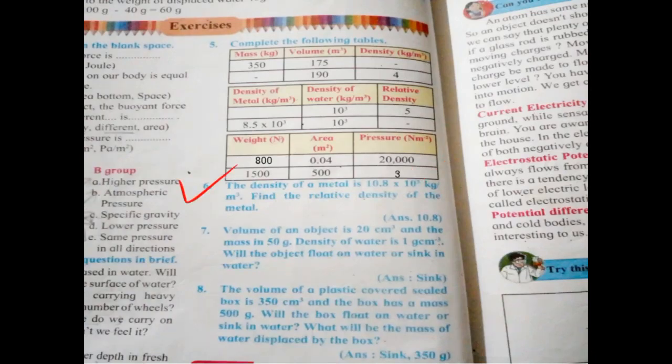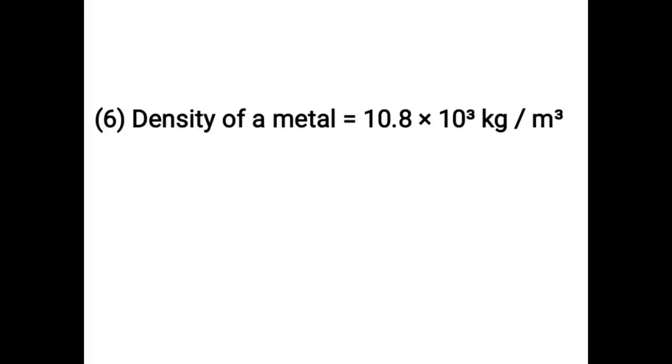Next, question number 6. The density of a metal is 10.8 into 10 cube kilogram per cubic meter. Find the relative density of the metal. The relative density formula we already studied in question number 5, second table. After solving this question number 6 word problem sum, you should get this answer. So let's begin solving this sum.